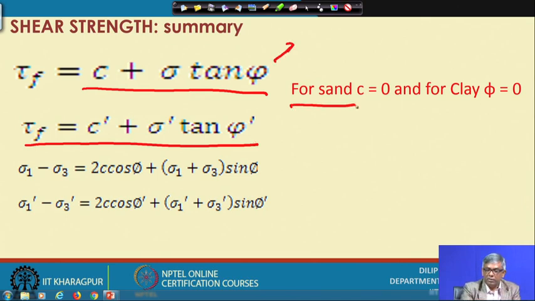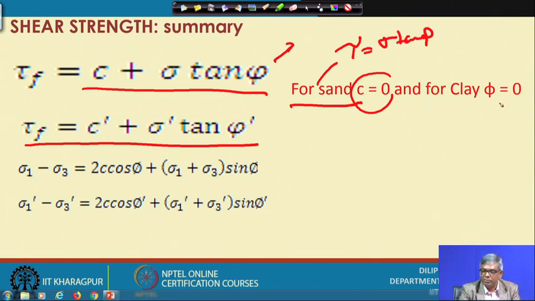But for sand, C will be 0, that means for sand the equation is tau equal to sigma tan phi. Whereas for clay, phi equal to 0, and tau will be nothing but Cu. And this is one form of the shear strength equation with phi and shear parameters.